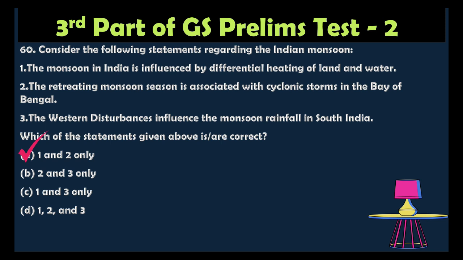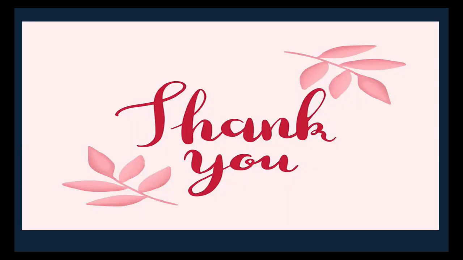Option 3 is wrong. So you can use the elimination technique with option 3. Whenever you have clarity on western disturbance, you can eliminate option 3, and then you can get the answer, option A. So this is an elimination technique. In the next part we will see questions 61 to 80.